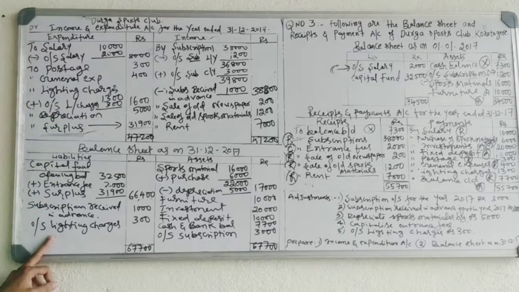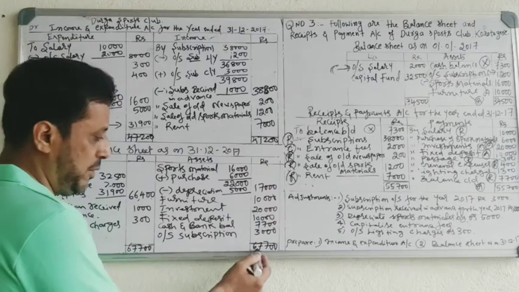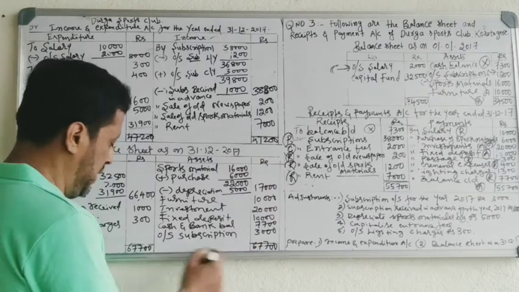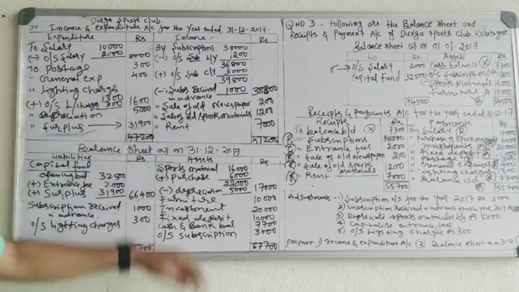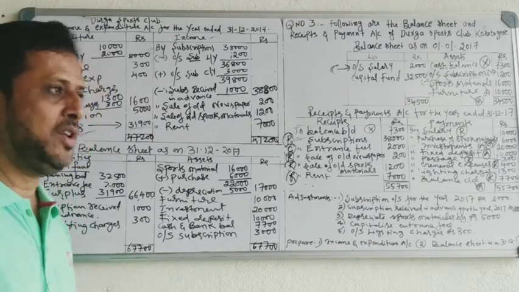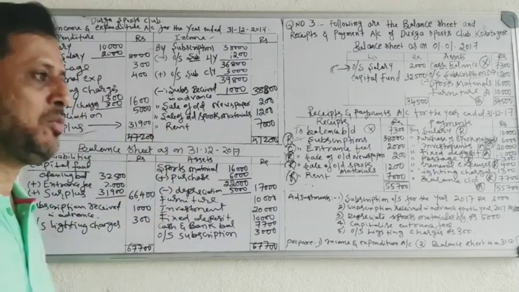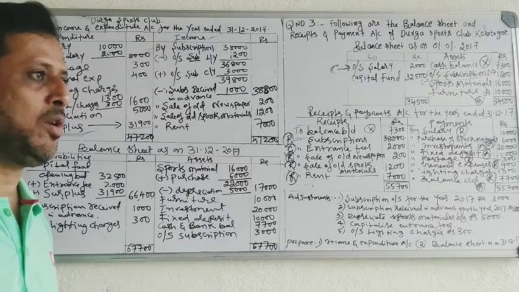It is a liability. So if you do the total of assets and liabilities, it is 67,700. So this is the problem you have to practice. In the next session, we will continue the same problems. 3 more problems we will cover. After it, we will go for the next chapter.